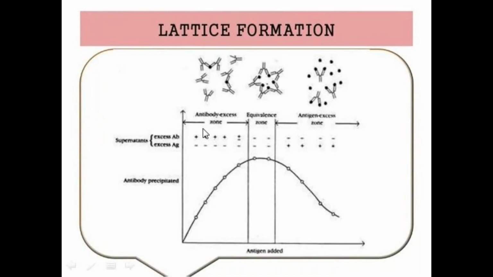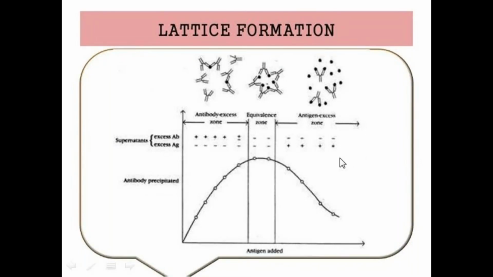What happens? Antibody is in excess. That is the antibody excess zone. Whereas in the equivalence zone, in the graph we observe a peak, and hence it is called the peak zone. Here the quantities of antibody and antigen are similar. That results in the formation of precipitate, in the form of lattice formation.